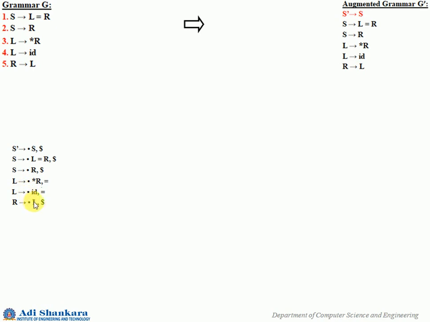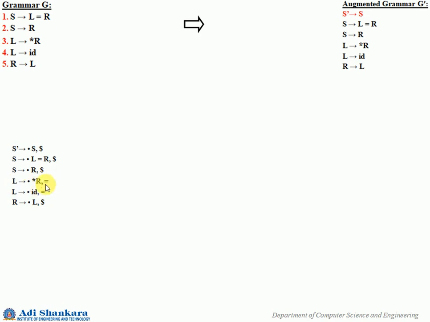Since L gives dot star R comma equal to is always different from L gives dot star R comma dollar, for this particular item, when you find the closure, the look ahead will be dollar, but for this the look ahead is equal to, so that it is different. But again, since it is a part of the same group of LR1 items, you can add that look ahead here as part of this.